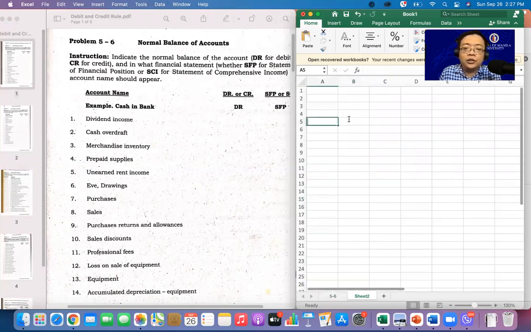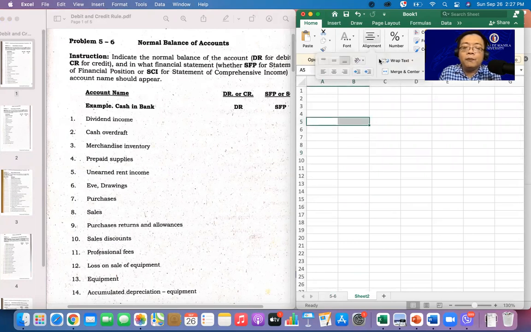I will put here as part of your assets now your T account. Let's say this is your assets, particularly cash, accounts receivable.